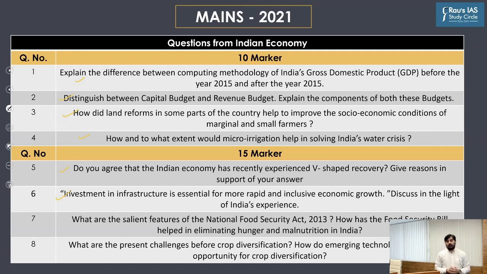The government has launched a number of initiatives such as the National Infrastructure Pipeline, a development bank in the form of the National Bank for Financing Infrastructure Development, Gati Shakti Master Plan, National Monetization Pipeline, and so on. It is against this backdrop that this question was asked.